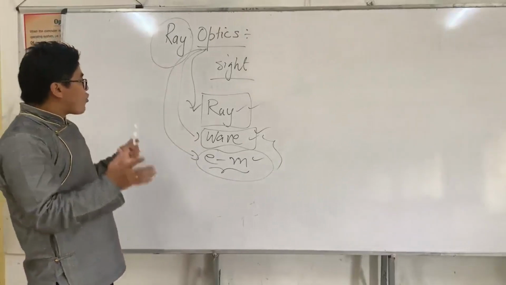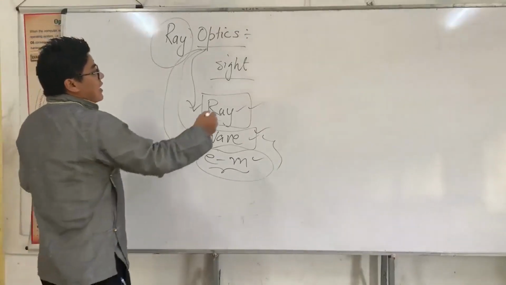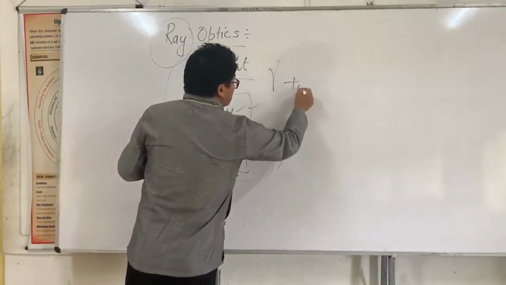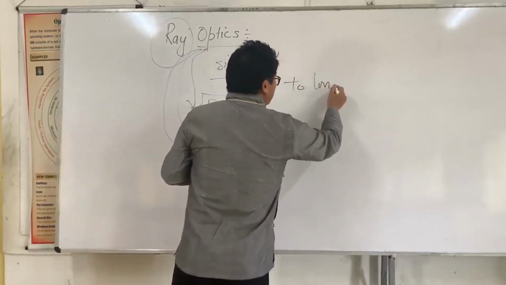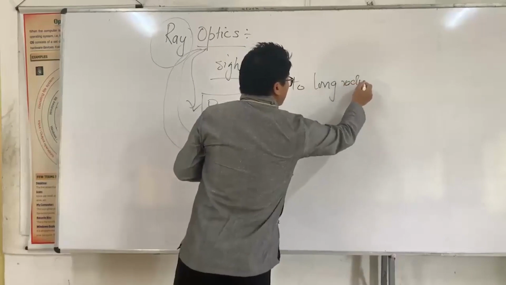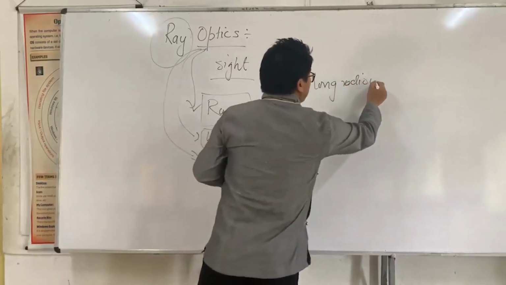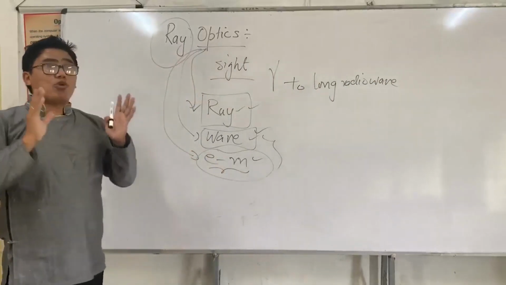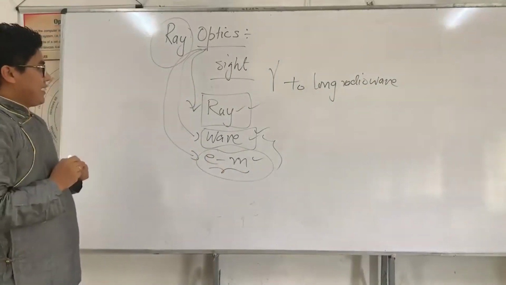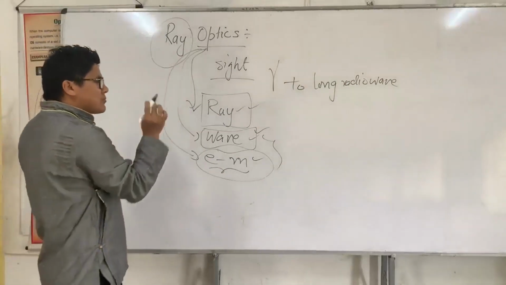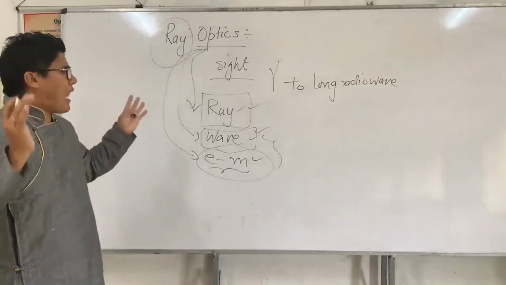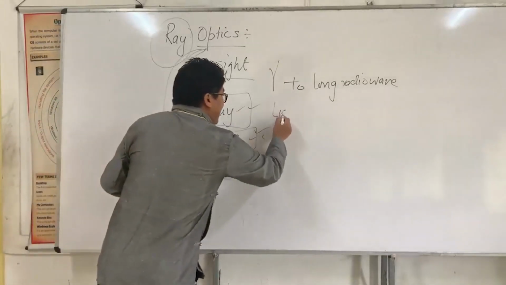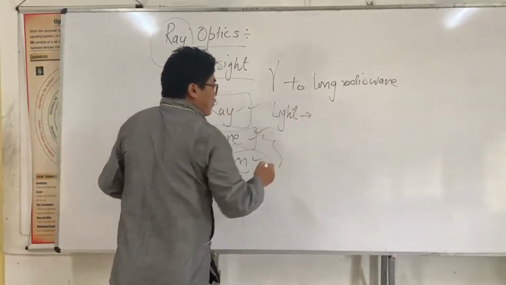Electromagnetic waves range from gamma radiation to long radio waves. The light that we can see comes in a small range of this long electromagnetic spectrum.